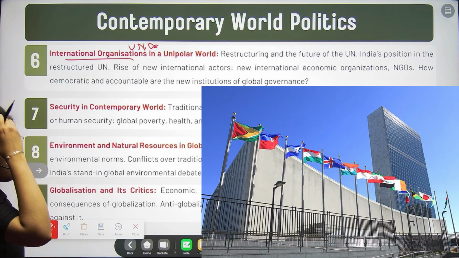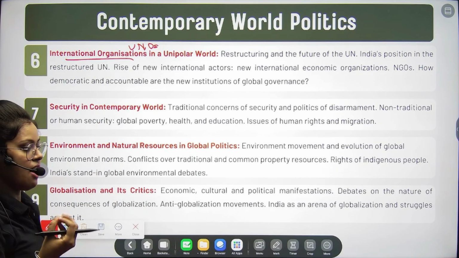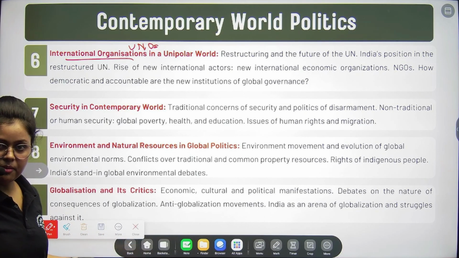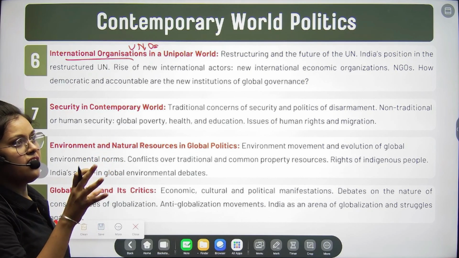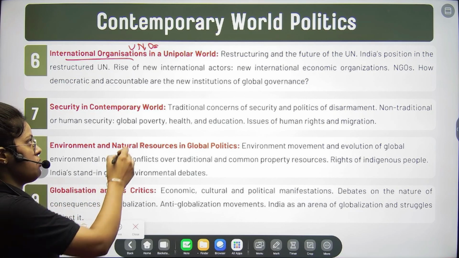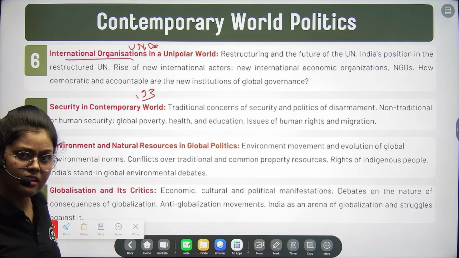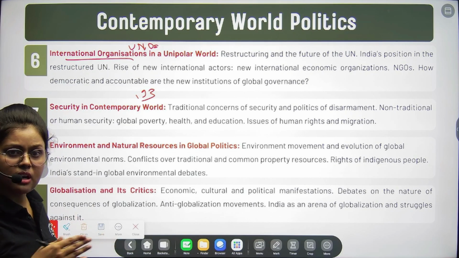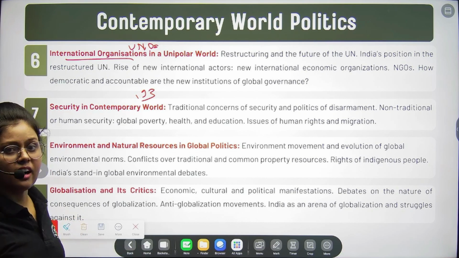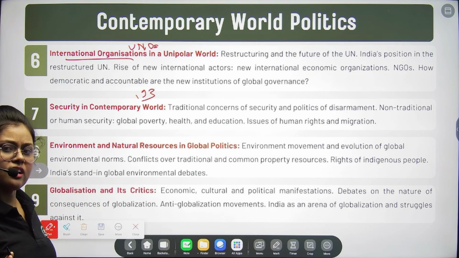An international organization can be any organization with a diverse realm, where no one region is the only part of it. 193 nations are part of the United Nations, from different locations: South Asia, Europe, America, all the continents. That's why this is an international organization.